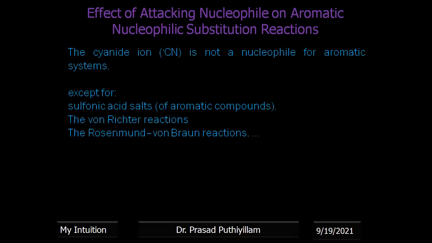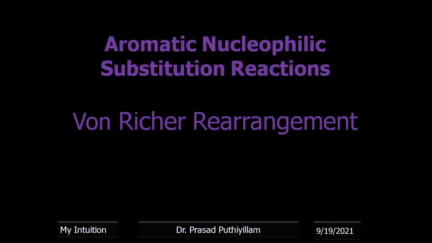Some striking differences are there when it comes to aromatic nucleophilic substitution reaction. The cyanide ion is not a nucleophile for aromatic systems, except for the von Richter reaction that we will be explaining in this video, and the Rosenmund-von Braun reaction. In these cases only, CN minus is a nucleophile. In other, general cases, CN minus cannot act as a nucleophile.